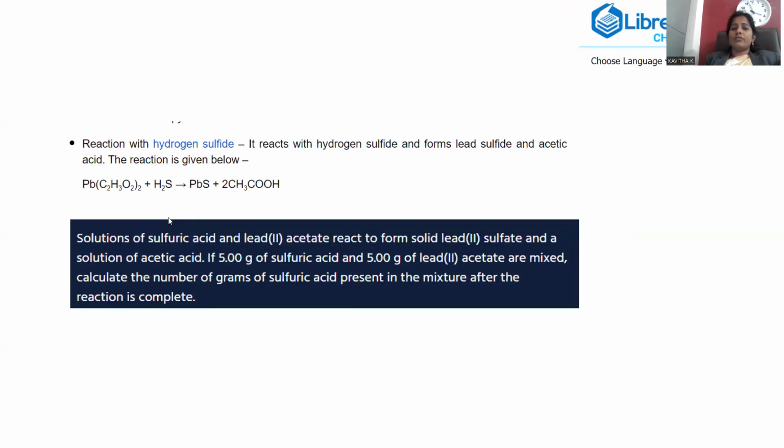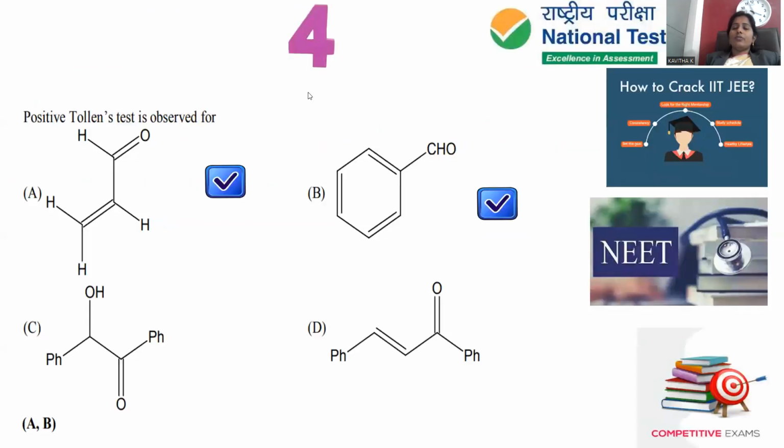Move on to question number 4. Question number 4 again collected from 2016 JEE Advanced question paper. Positive Tollens test is observed for. This is what we can say qualitative analysis for the organic compounds.